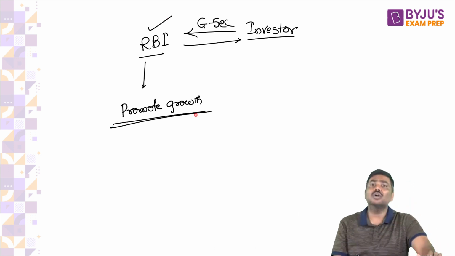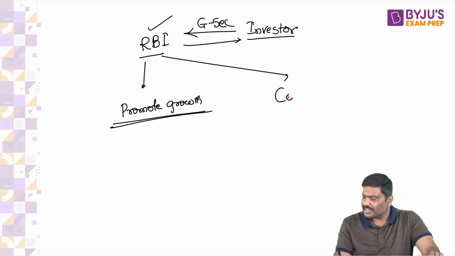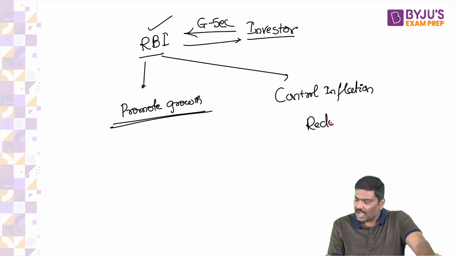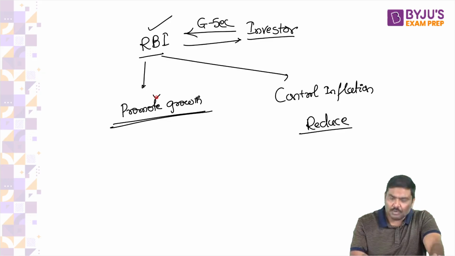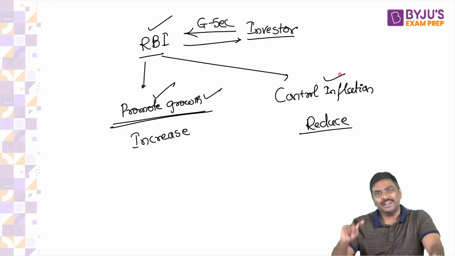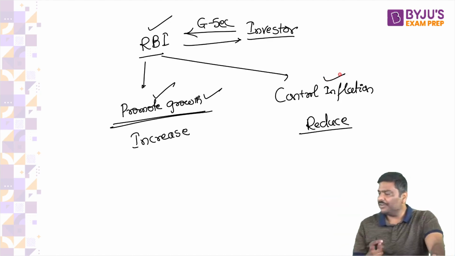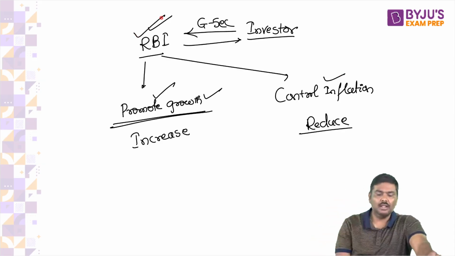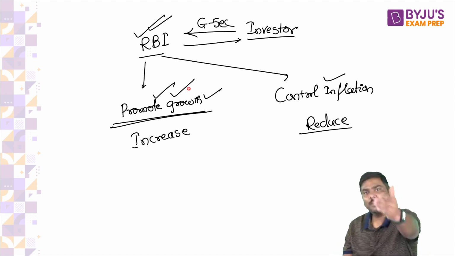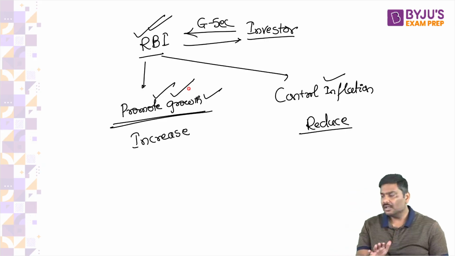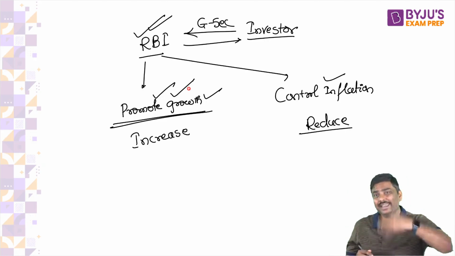Whenever they want to control inflation, RBI will reduce money supply. Whenever they want to promote growth, RBI will increase money supply. Now, can RBI do both of them using government securities in the market, from the investor viewpoint? For example, if RBI wants to promote growth, can RBI purchase G-secs from the bank and increase money supply? Any problem here?